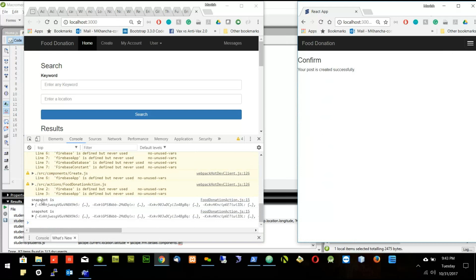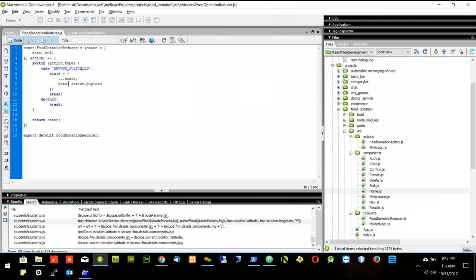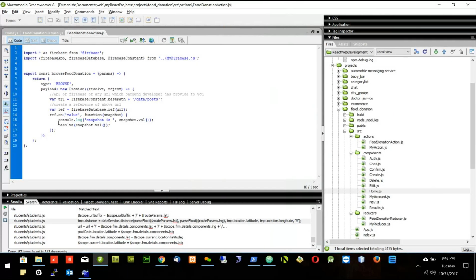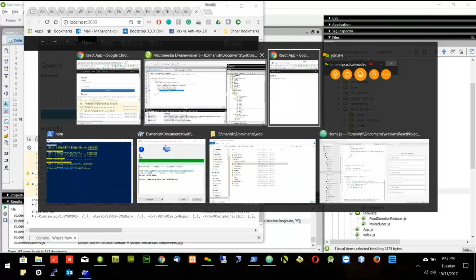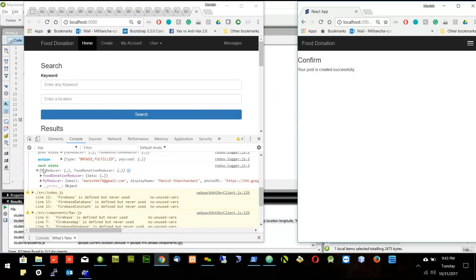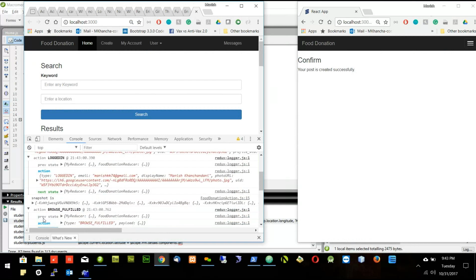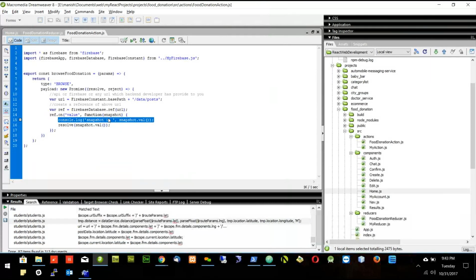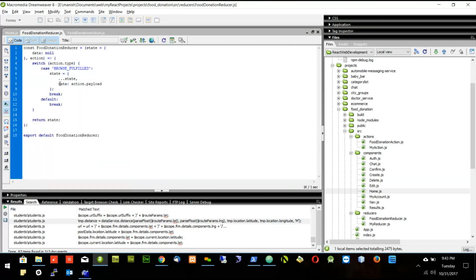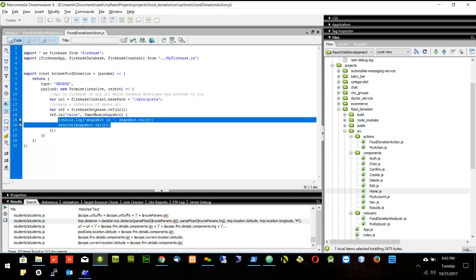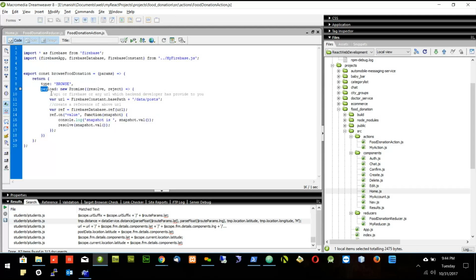I can see the snapshot because snapshot is logged here, but I'm not getting the next state, action, and previous state, because we are not firing any action. Whenever the new data is coming, we are coming here, but we are not firing any action. And if the action is not fired, we won't be able to go to the reducer and data will not be updated with the new value. So who will tell me how to fix this problem?